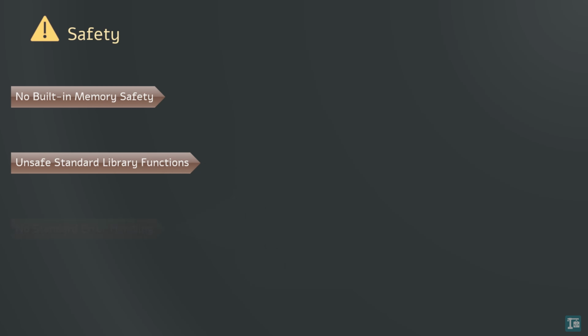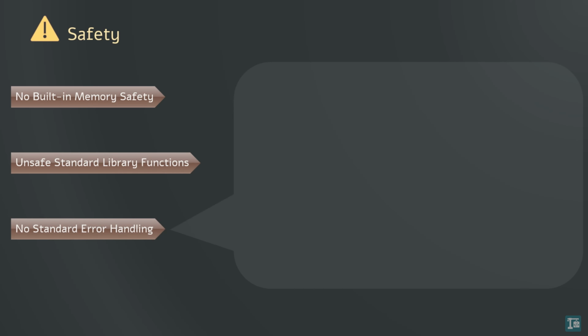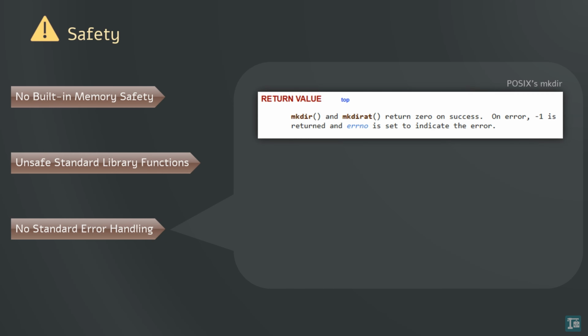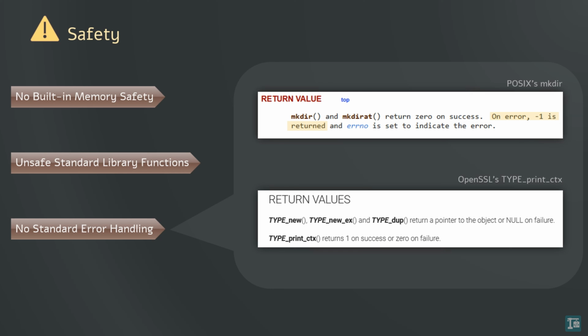Error handling. Error handling in C can be confusing because there is no standard way to handle errors. Different libraries and functions use different conventions, such as returning -1 or NULL to indicate an error, which can lead to bugs if not handled consistently. For example, the POSIX mkdir call returns 0 on success and -1 on failure, while the OpenSSL EVP_PKEY_CTX function returns 1 on success and 0 on failure. A developer working with both can easily confuse the error codes.